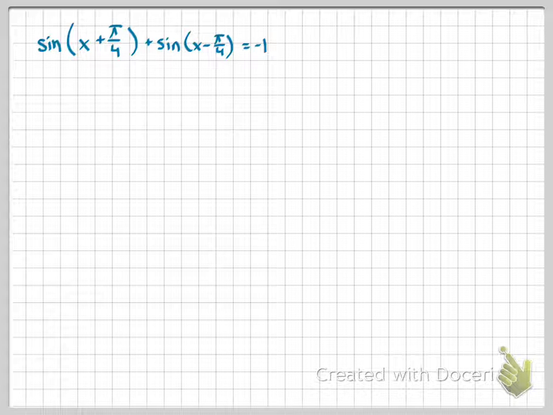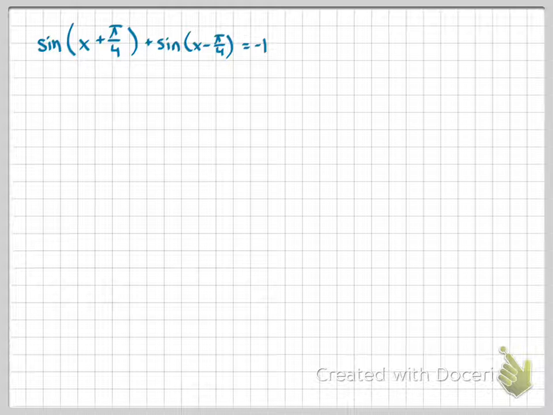Let's solve this trigonometric equation. Now, I've got two trig expressions and a regular number, and I can't just combine these two sine terms and say that I've got two of them, because if you look closely at their interiors, they are slightly different. One has a plus sign and one has a minus sign. So how am I going to deal with this?